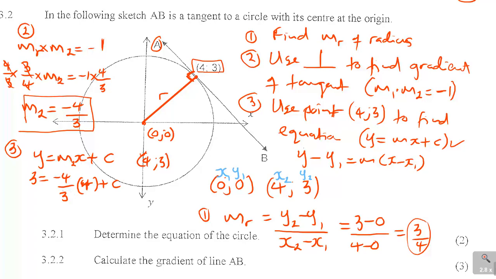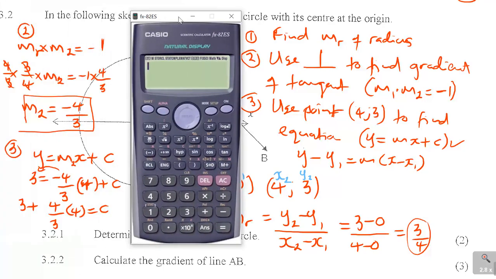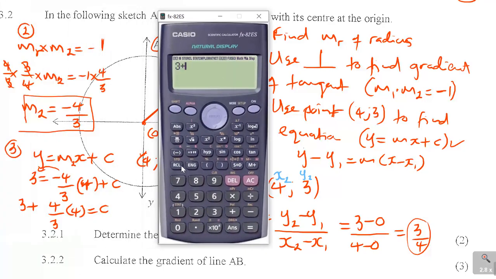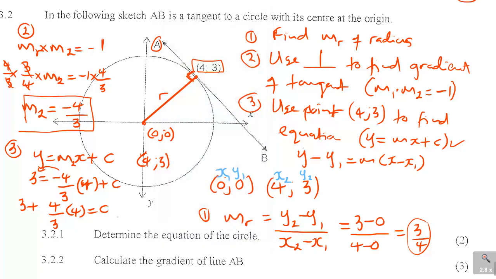So if I simplify this, the negative, if I take it to the other side, becomes positive. So it's 3 plus 4 over 3 times 4 is equal to c. So if I do that, I will have 3 plus the fraction, which is 4 over 3 times 4, and then I'll get 25 over 3. So I've got my c as 25 over 3.